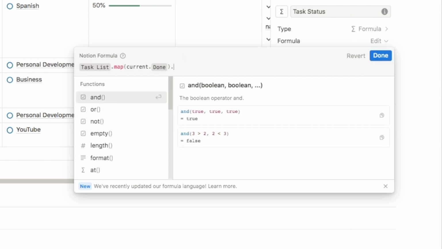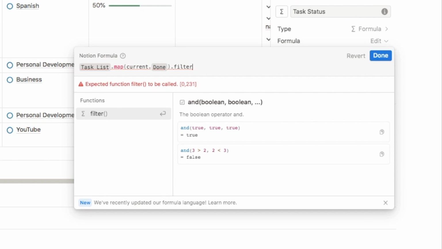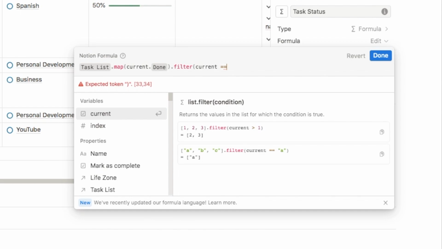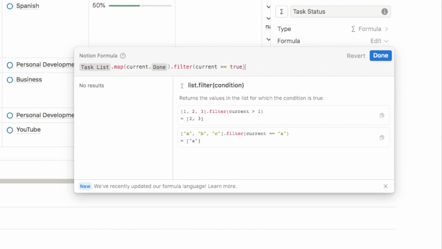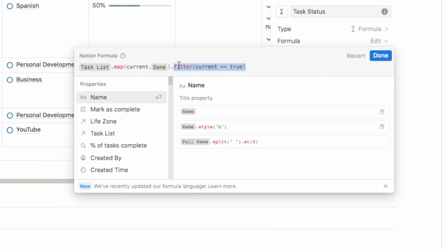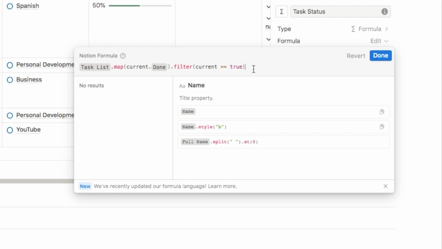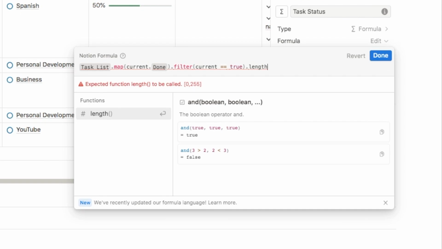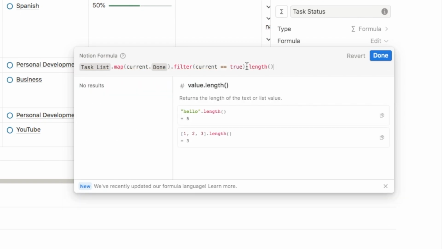To do that, we can type in .filter like this, open the parentheses, again write the word current equals true. Close the parentheses. So what we've done here is essentially add a filter to only count checkboxes that are currently checked. Finally, I want to count how many checkboxes there are. We've not actually told the formula to count the checkboxes, so you do have to specifically say that. So we're just going to type .length, open and close parentheses. This length function will simply count how many checkboxes are checked.